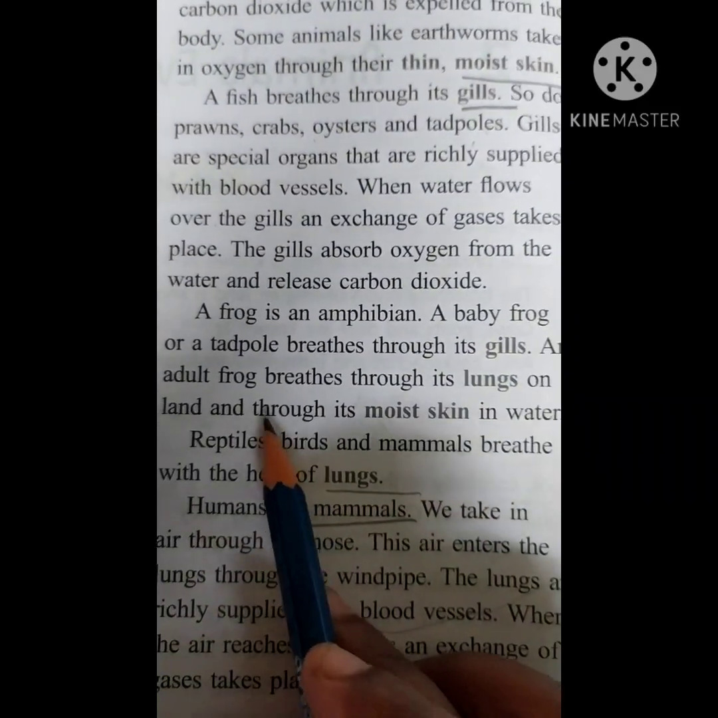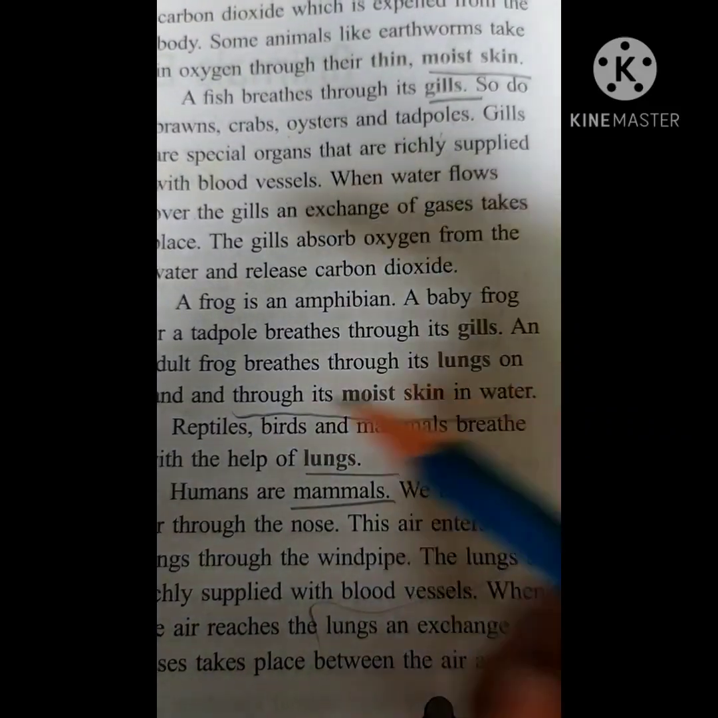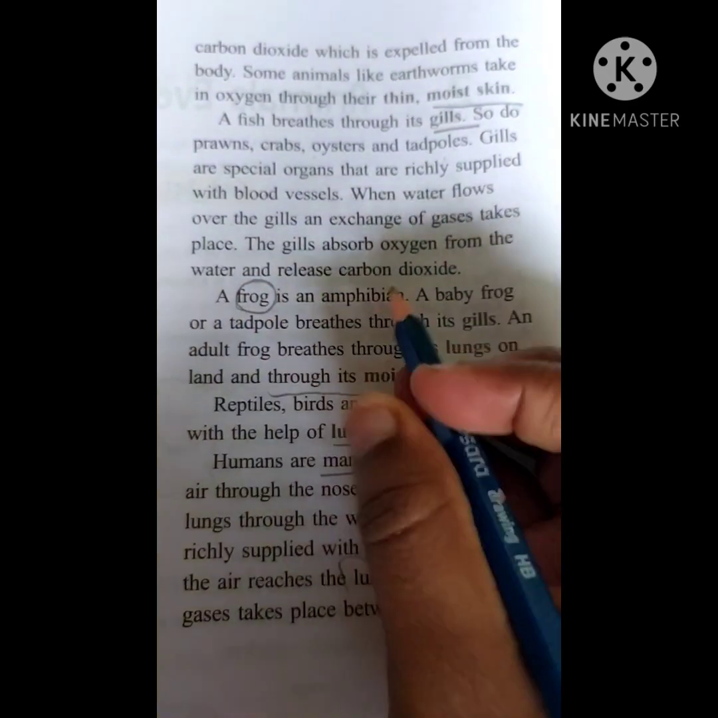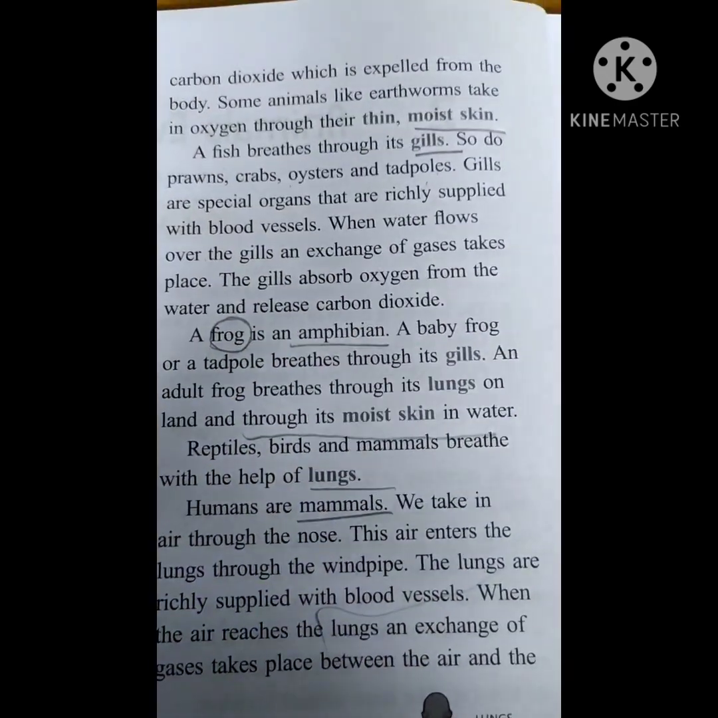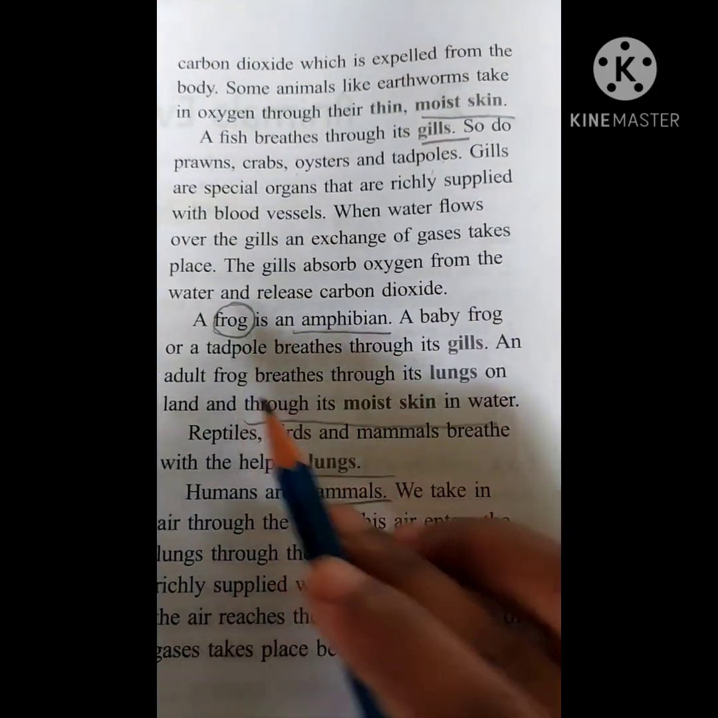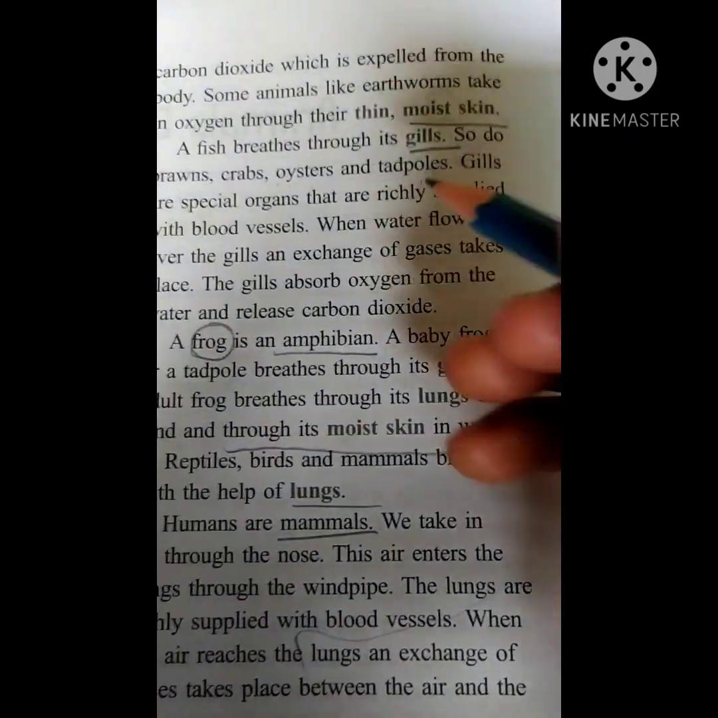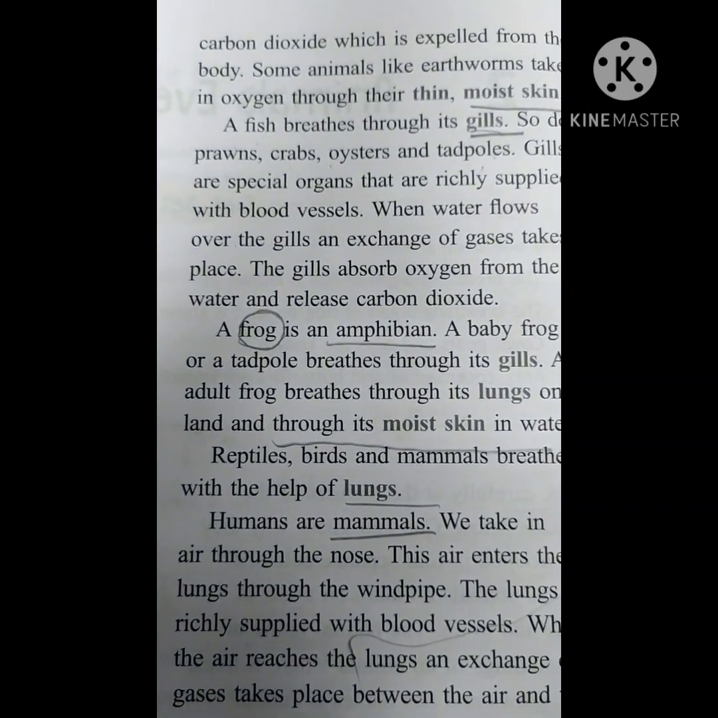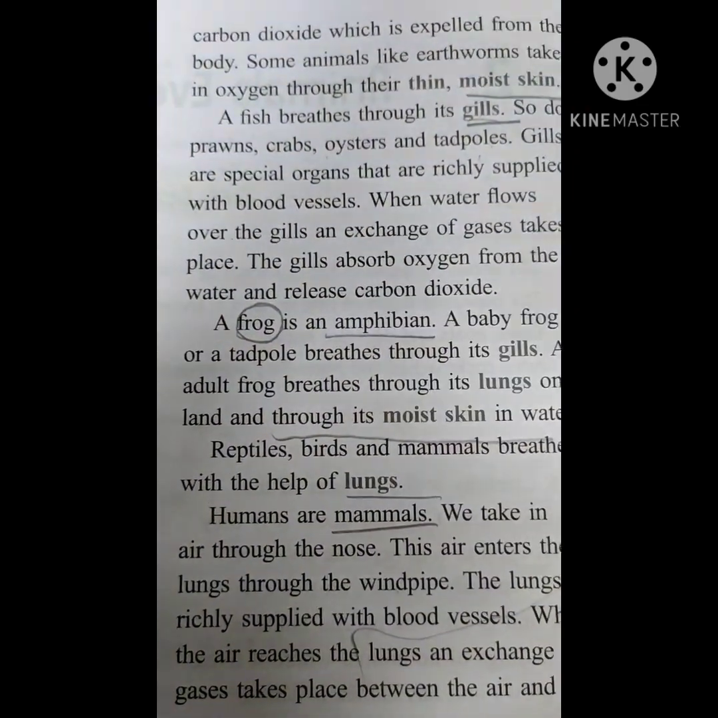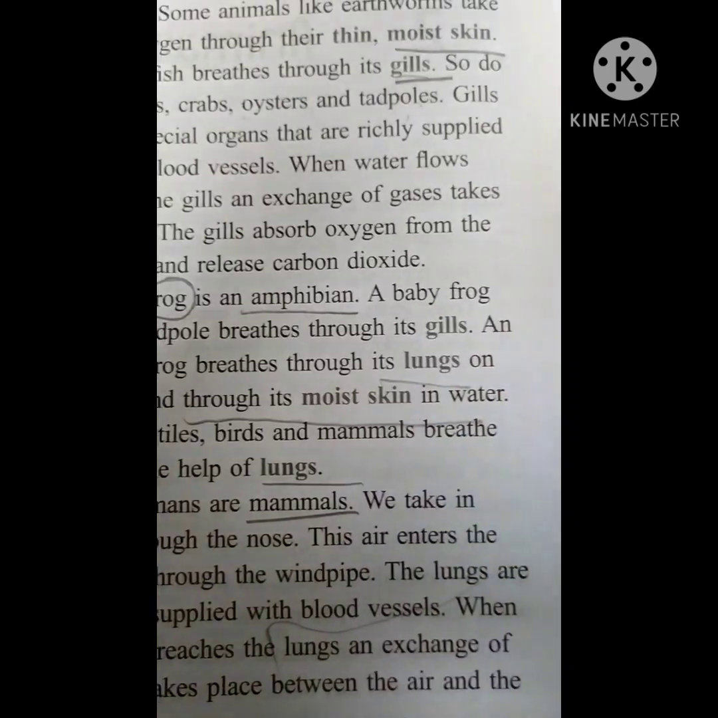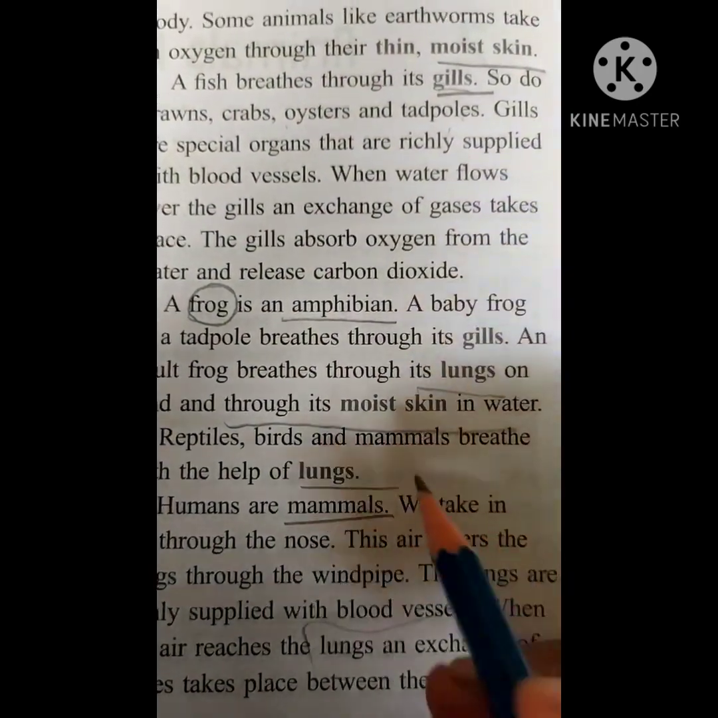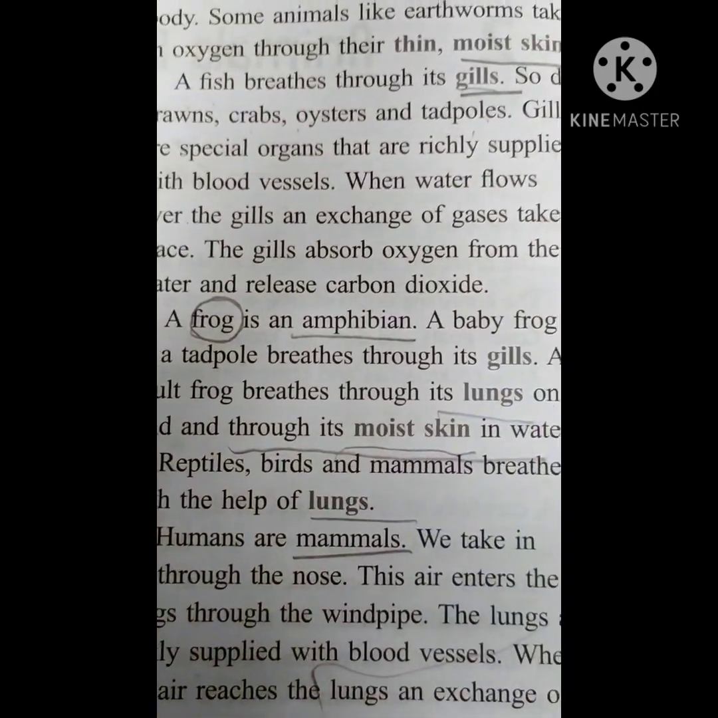Are you observing anything in the frog, children? This is an amphibian which can live on land or in the water also. When it is a young one, it has gills. When it becomes a frog, it can breathe on land through the lungs, and when it goes into the water, it can breathe through the moist skin. Understood, children?